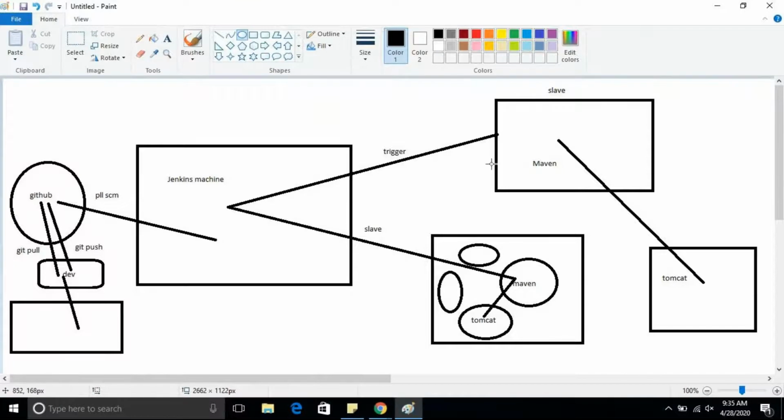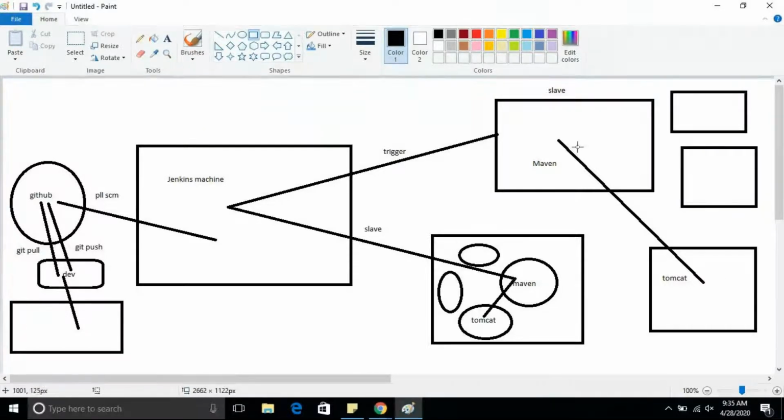Earlier we used to have separate servers for Sonar and Nexus. How many servers were we using earlier? Four: one Maven, one Sonar, one Nexus, one Tomcat. But now how many servers are you using? Only one EC2 instance. Just to reduce my cost and my maintenance, I'm going with containerization. That is the task I gave.